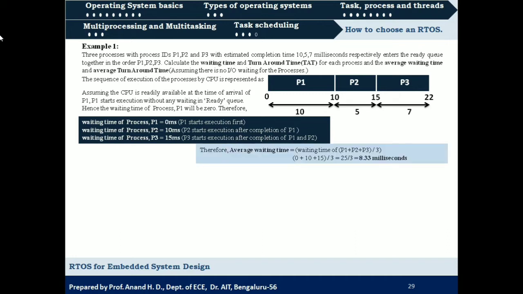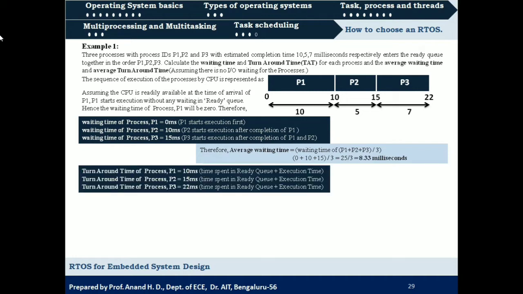Okay, so next is what? Average waiting time. So average is nothing but what? Sum of all these waiting times divided by total number of processes. So sum of 0 plus 10 plus 15 milliseconds divided by 3. So you'll be getting 25 by 3, which is equal to 8.33 milliseconds. Okay, so that will be the average waiting time.